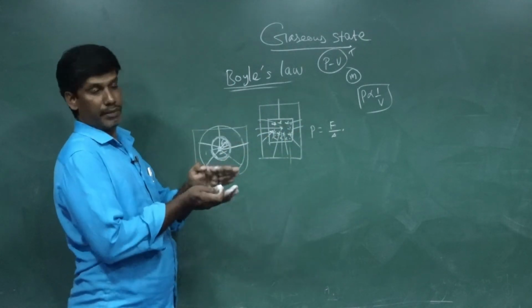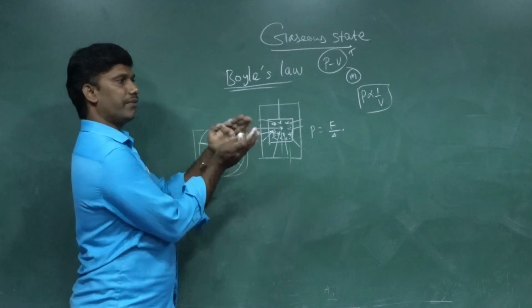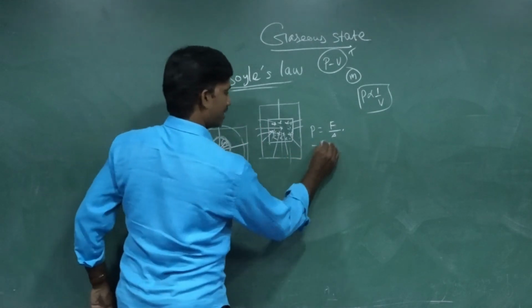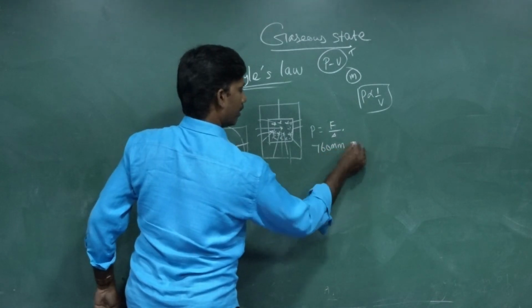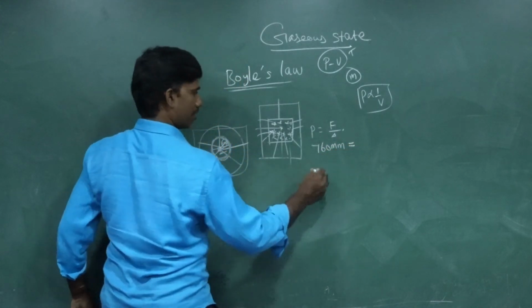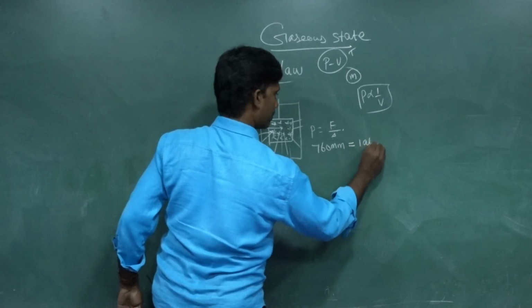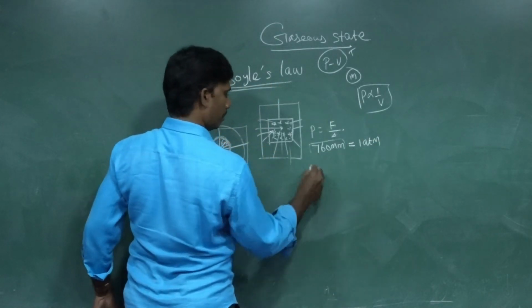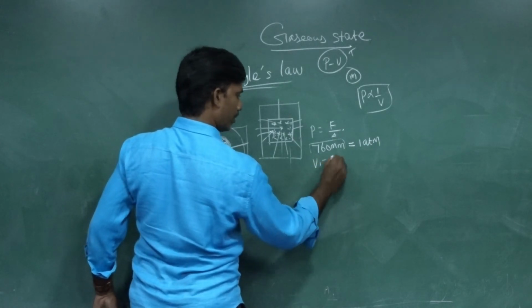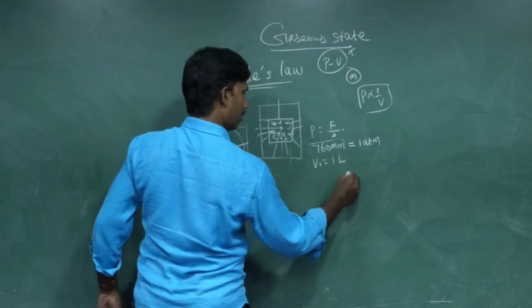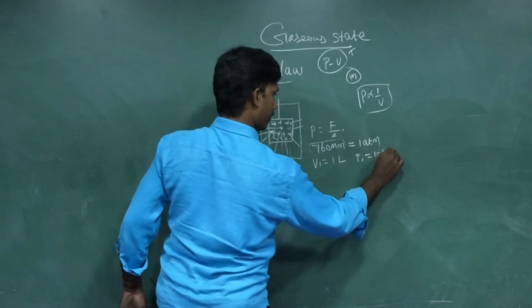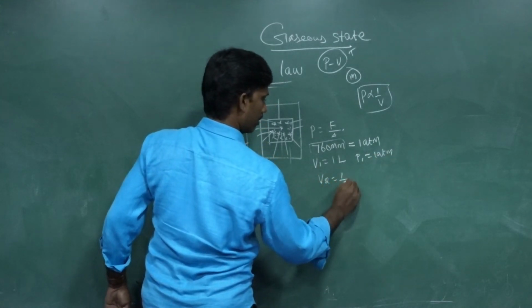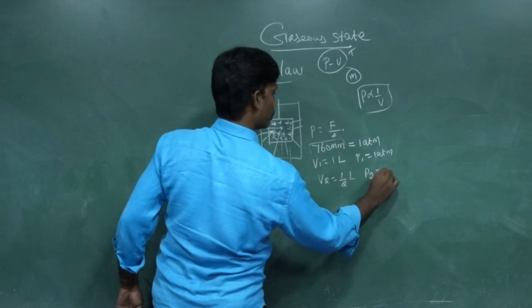How much increase will there be? Exactly when half of the volume is reduced, the pressure is doubled. That's why 760 mm of mercury is the increase. 760 mm of mercury is nothing but 1 atmosphere. So at 1 atmosphere, V1 is 1 liter and P1 is 1 atmosphere. After reducing, V2 is half a liter and P2 is 2 atmospheres.